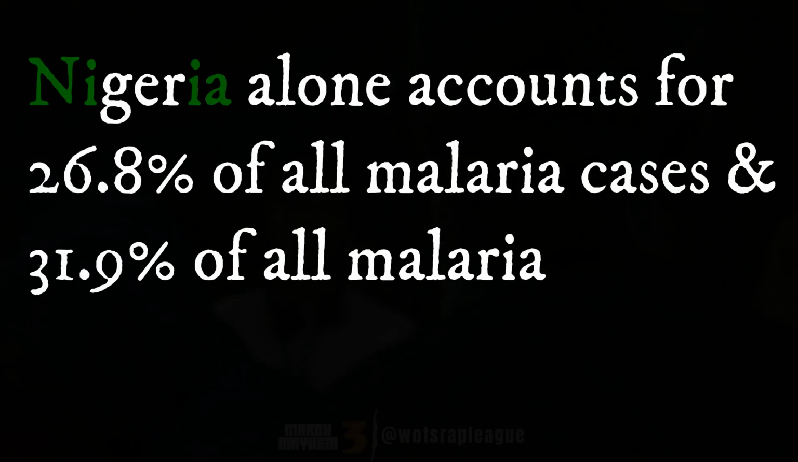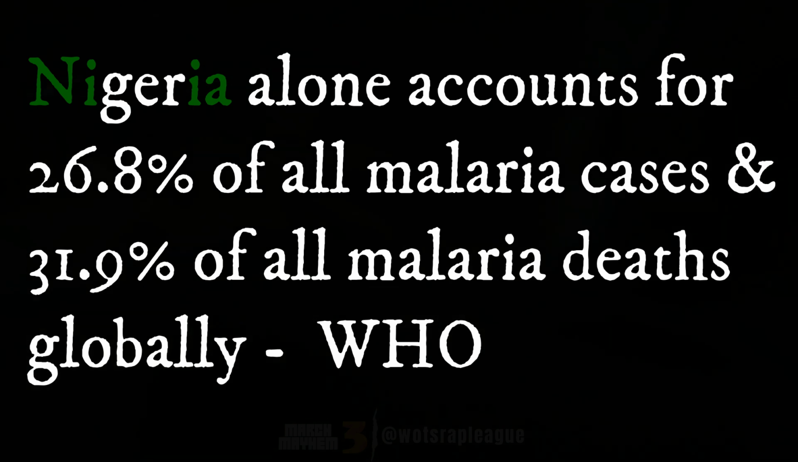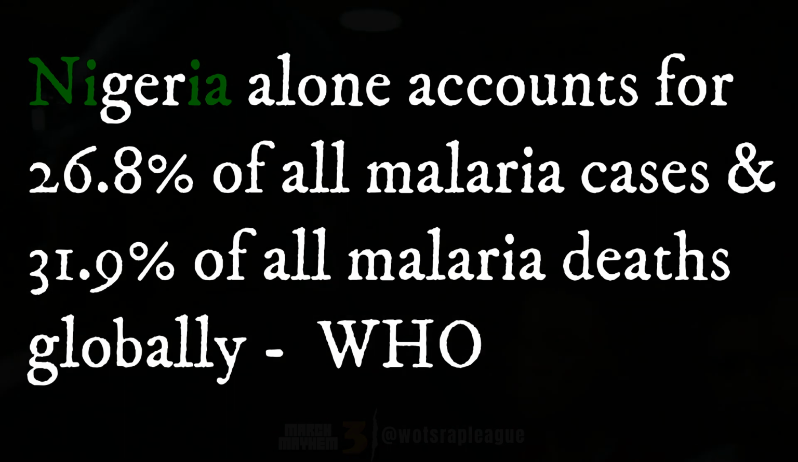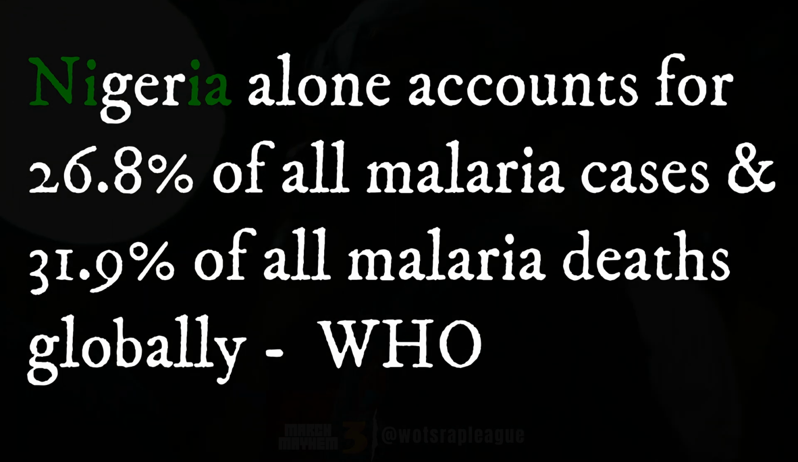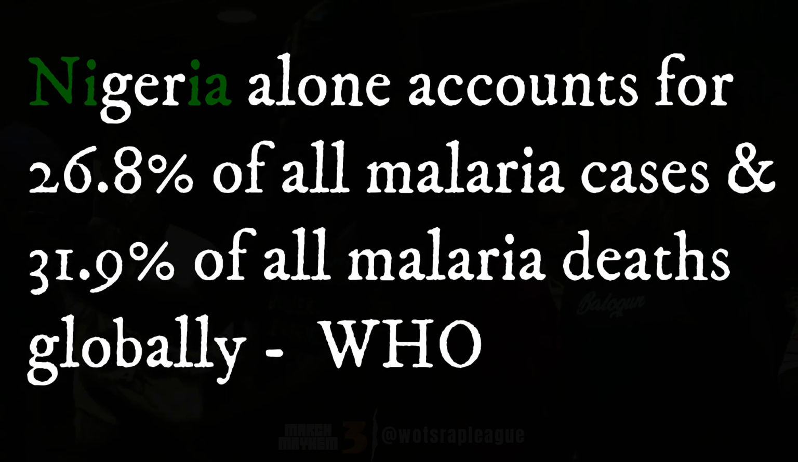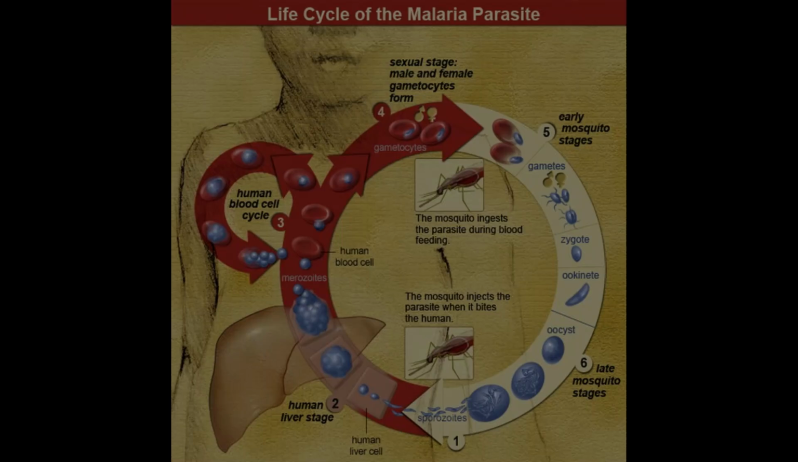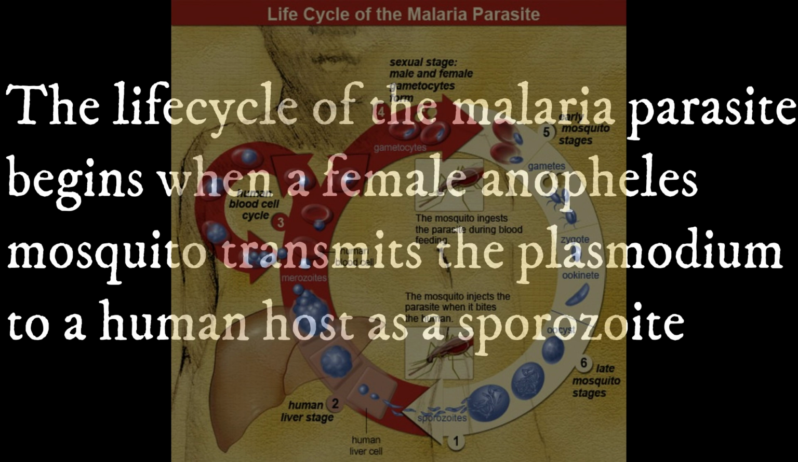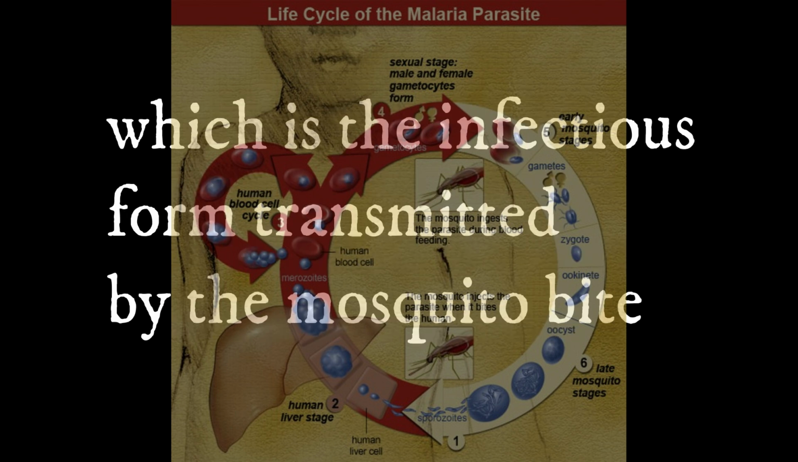Nigeria alone accounts for 26.8% of all malaria cases and 31.9% of all malaria deaths globally, according to the World Health Organization. The life cycle of the malaria parasite begins when a female Anopheles mosquito transmits the plasmodium to a human host as a sporozoite, which is the infectious form transmitted by the mosquito bite.